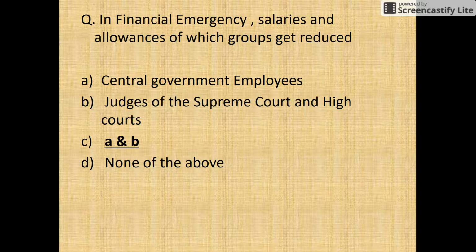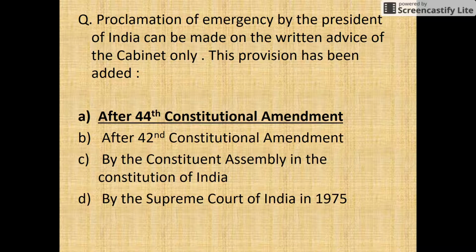The next question is: proclamation of emergency by the President of India can be made on the written advice of the cabinet only. This provision was added after the 44th Constitutional Amendment Act, which came into existence on 6th September 1978. This amendment was passed after the revocation of the internal emergency in the country, and it provides human rights safeguards and a mechanism to prevent abuse of executive and legislative authority.